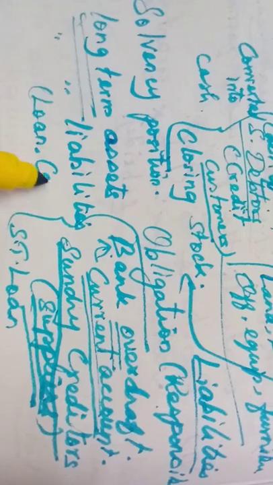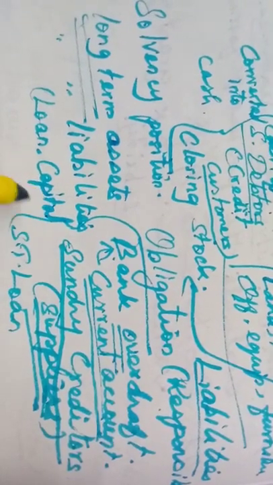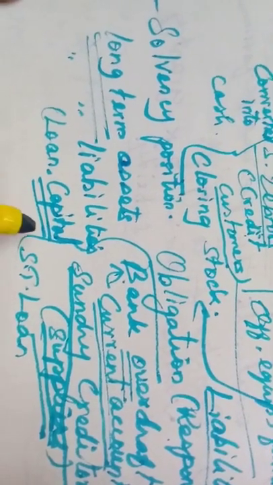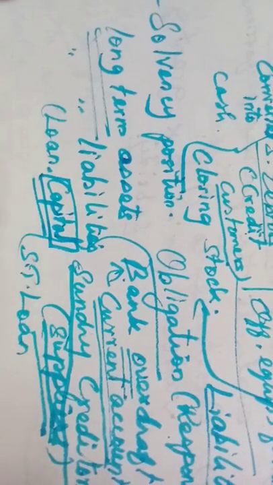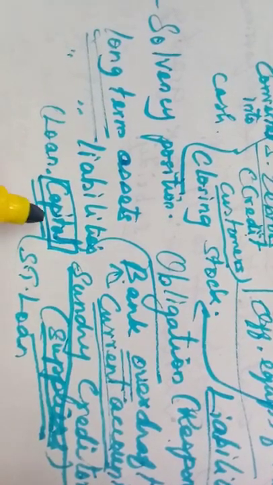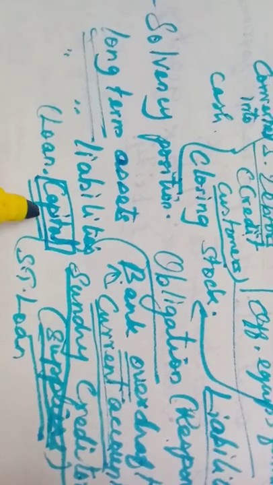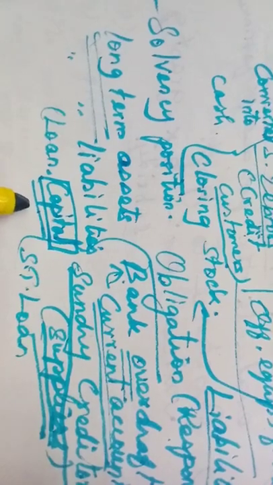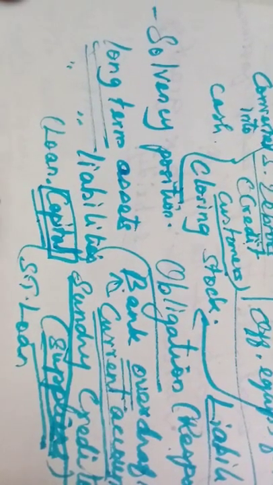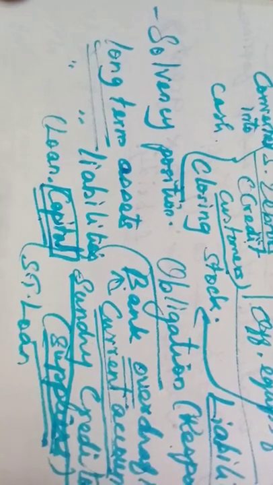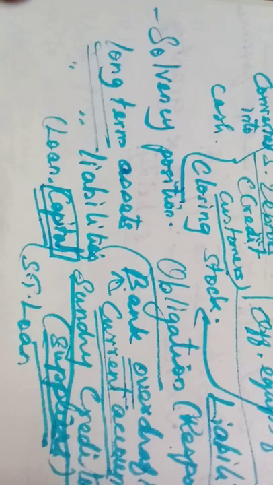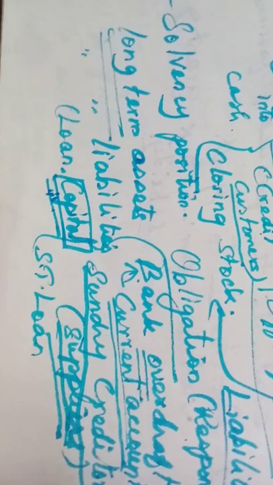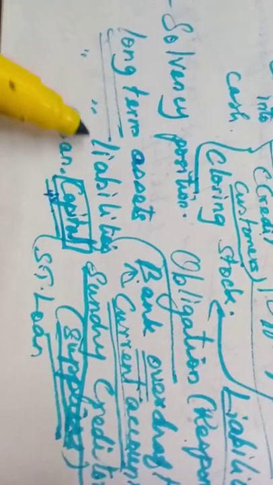Then the capital. Capital is also called a liability for the business. Why? In the second lesson you will learn why it arises. But here you should know what capital is. Capital is the amount invested by the owner. Here the owner is separate from the business because he has invested that money in the business and he will be waiting to earn money by using that capital. So the business is liable to pay back this capital to the owner. So that also comes under the liabilities.